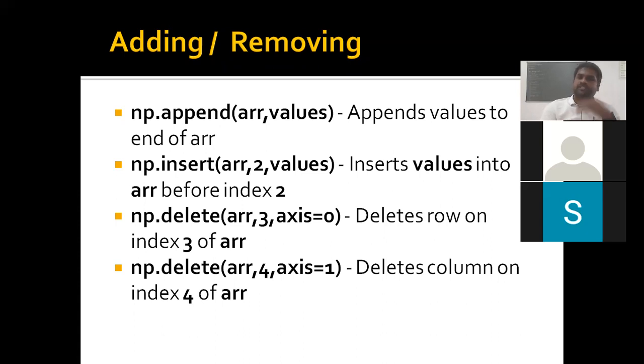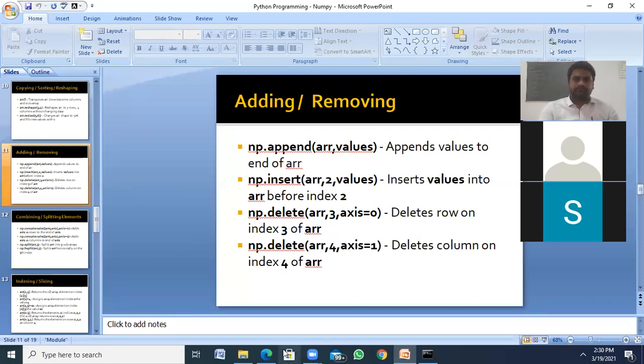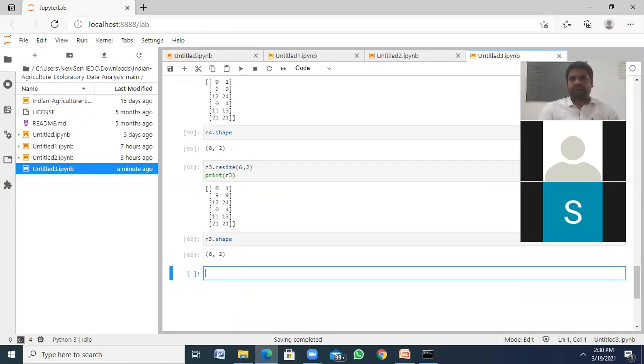Delete: array, 3 comma, axis 0, so the third row will be deleted. If I want to delete a column, we can use axis 1. So if I specify 3 with axis 0, it deletes the third row. If I specify 3 with axis 1, it deletes the third column. So, append, insert, delete.